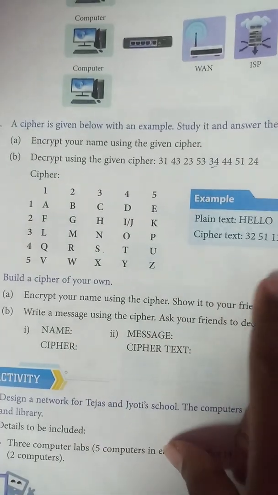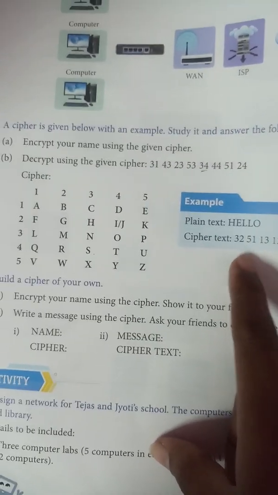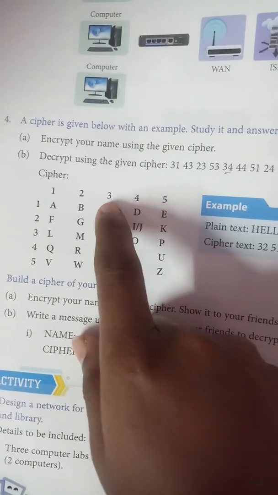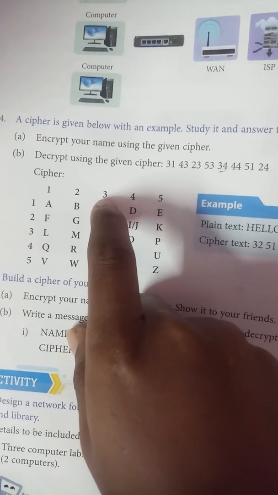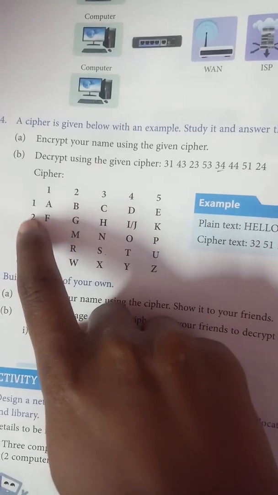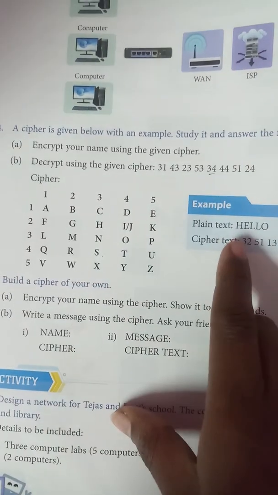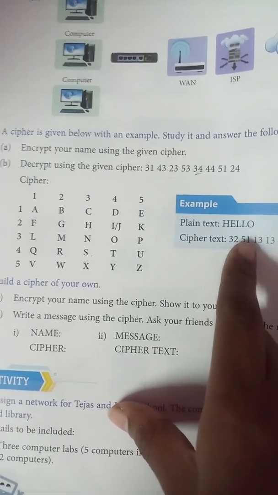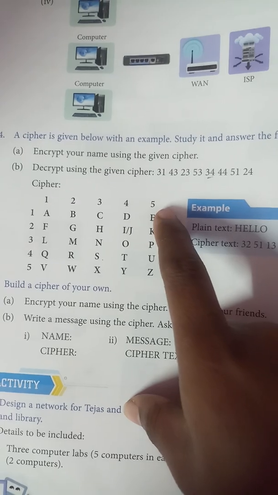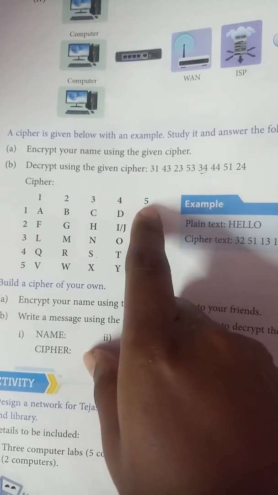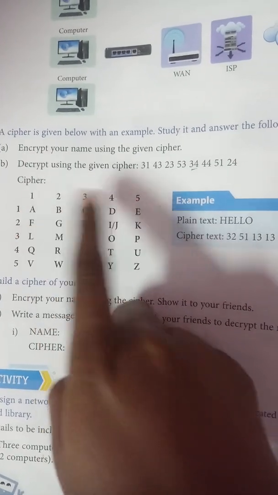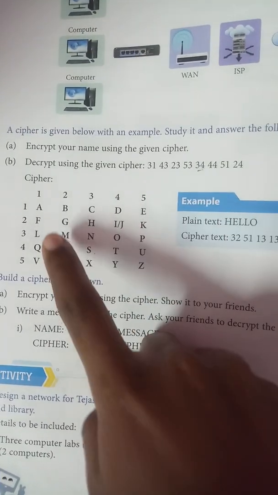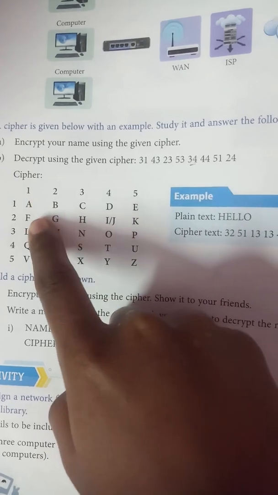So here 3, 2. First one is row, second one is column. So 3 in row and 2 in column. So H. Okay. Next word 5, 1. Row 5 and column 1. So E. Next 1, 3. 1 is here, 3 is here.